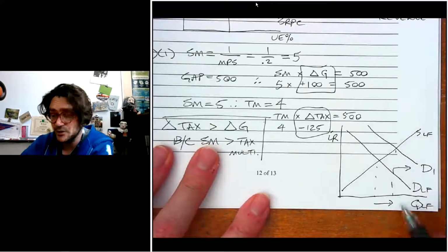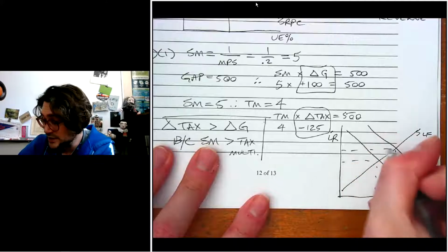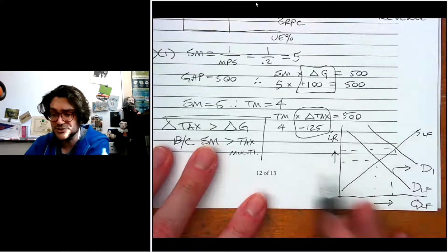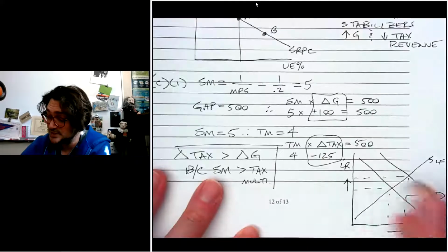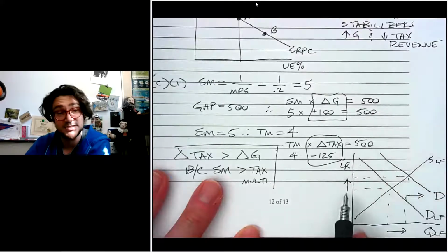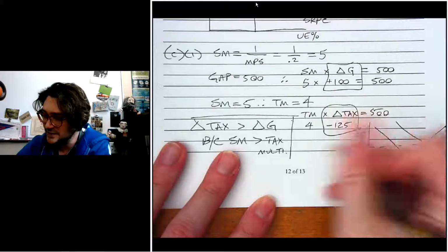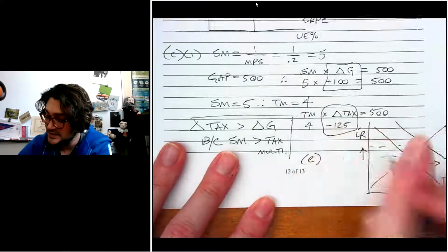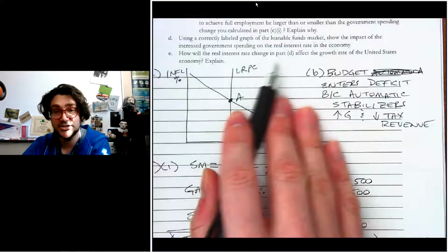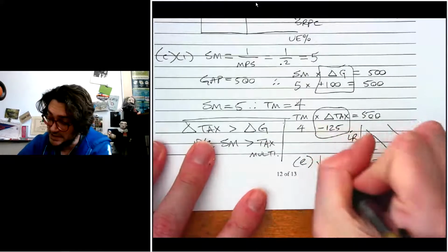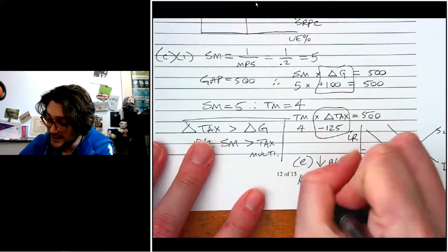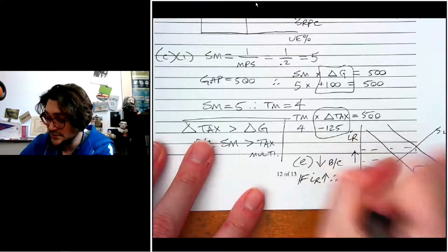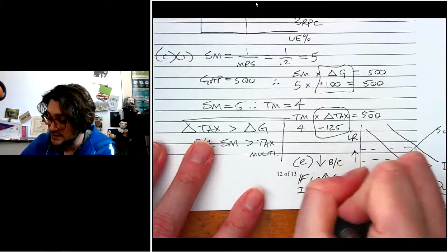The total amount of borrowing goes up, and the real interest rate goes up. And that's actually what this question is asking, right? It says, how will it affect the real interest rate in the economy? So we absolutely need to have that arrow because that tells us that the real interest rate went up. And then the second part, for part E, if the real interest rate changed, how does it affect the growth rate of the US economy? And we'd say it decreases it because if I sub R goes up, therefore investment decreases,